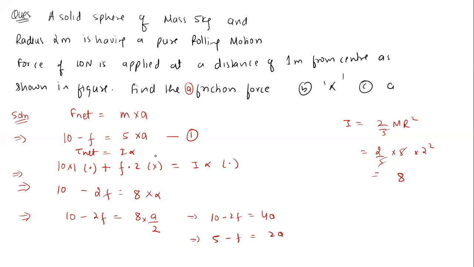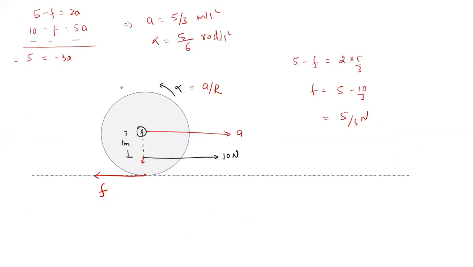Anyone got this answer? Just please check it out. If I have made any mistake, you tell me. So friction is 5 by 3 Newton, a is equal to 5 by 3 meter per second square, and alpha is equal to 5 by 6.